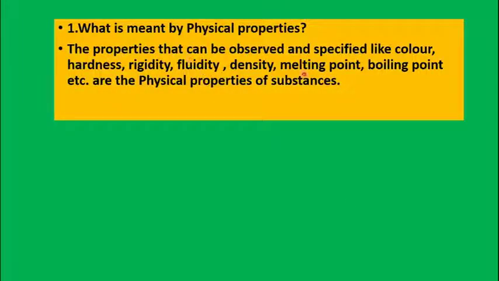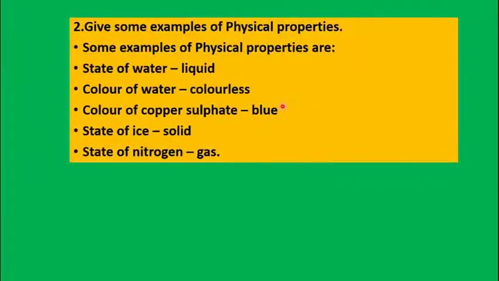The properties that can be observed and specified, like color, hardness, rigidity, fluidity, density, melting point, boiling point, etc., are all the physical properties of substances. What are some examples of physical properties? Physical properties of substances come under general characteristics like state, color, odor, density, boiling point, melting point.